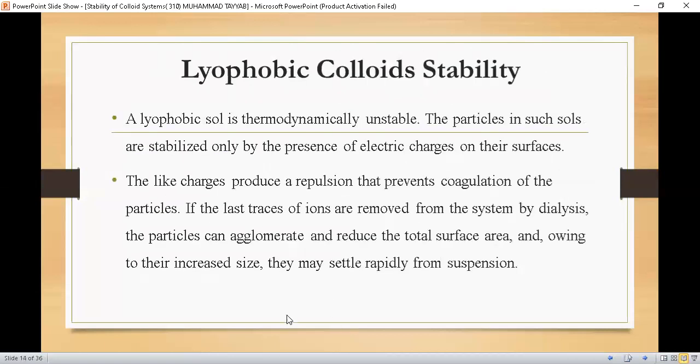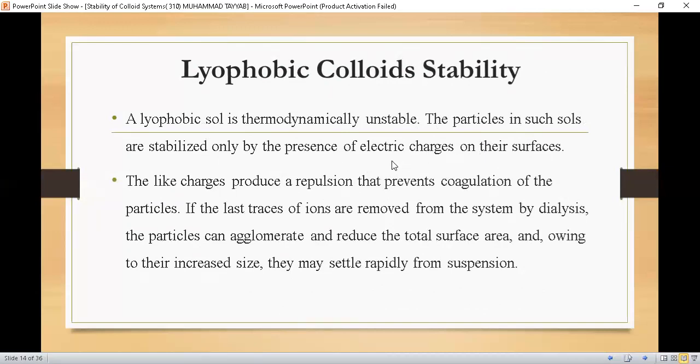Now students, let's come to our actual topic, that is the stability of the lyophobic colloid system. A lyophobic solution is thermodynamically unstable because there is no mutual interaction between the dispersed phase and the dispersion medium. The particles in such a solution are stabilized only by the presence of electric charge on their surface.